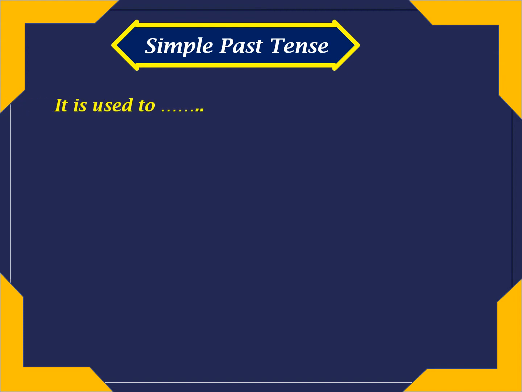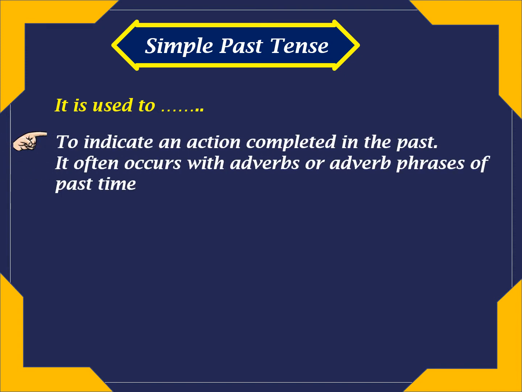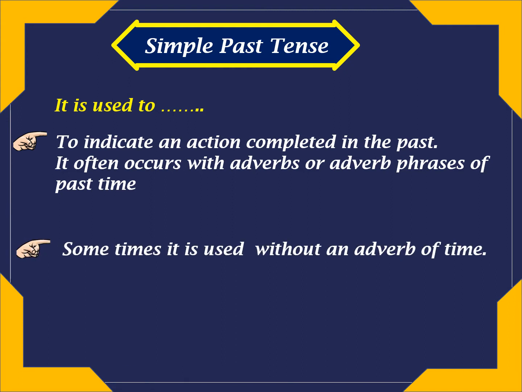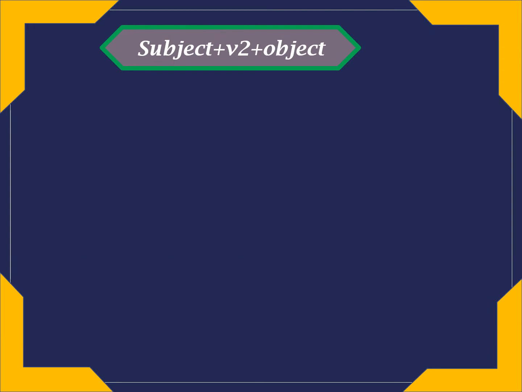It is used to indicate an action completed in the past. It often occurs with adverbs or adverb phrases of past tense. Sometimes it is used without an adverb of time. It is also used for past habits. The structure of simple past tense is subject, V2, that is the second form of the verb, and object.